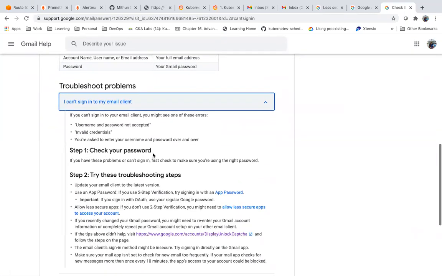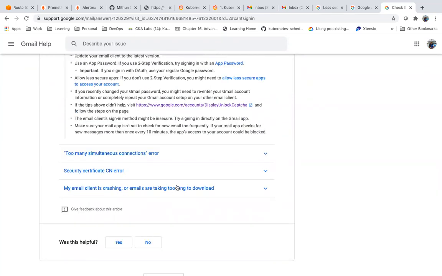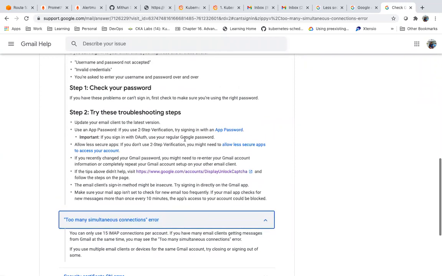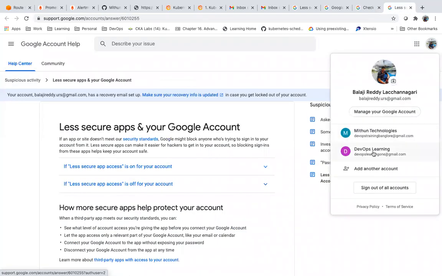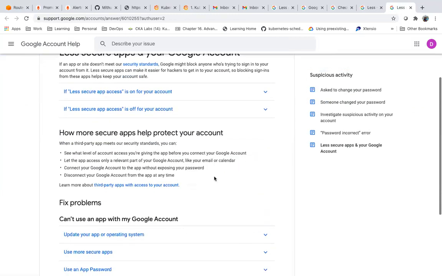My username and password are correct, right? This is also done. Allow less secure apps is also done. And maybe try to unlock the captcha. My username and password are correct. I have enabled the less secure apps for this account that I am using.